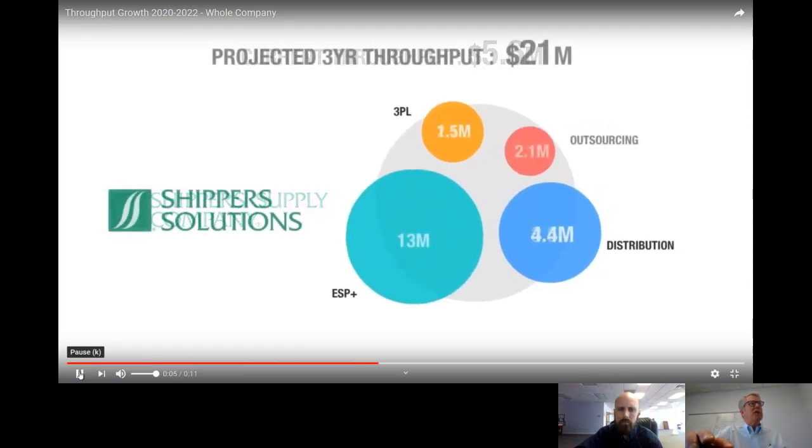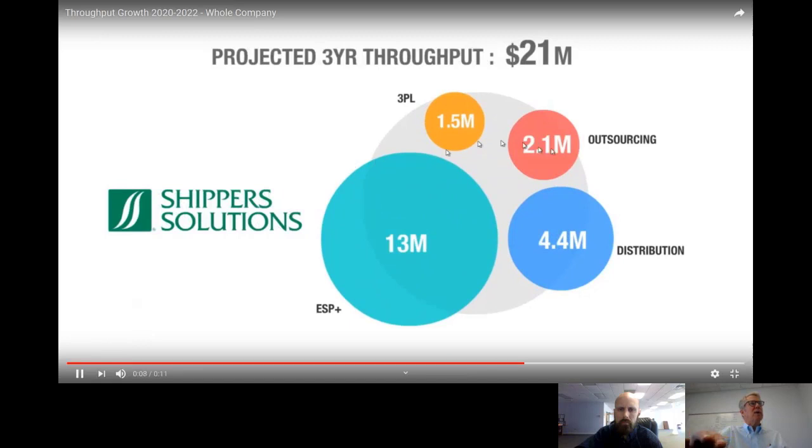Those bubbles change in size. Outsourcing becomes a significant part. ESP Plus becomes the dominant part, and the distribution grows from 3.5 million to 4.4 million. I'm assuming that some of the outsourcing that we bring in, people like SkyGeek, will displace some of the third-party logistics business we do now, but this is all throughput. So we're expecting a 3-year change to 21 million, which gets us kind of on target with Valmont. Maybe we can start to catch up with them.